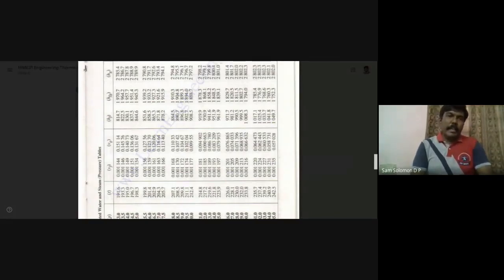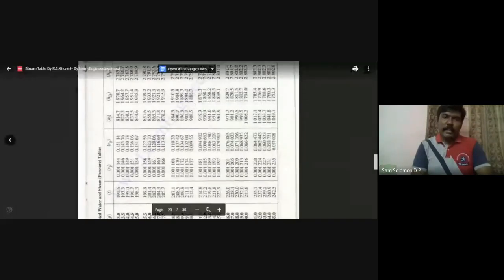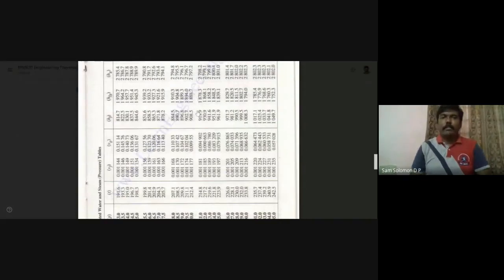We can say H equals HF plus X into HFG. HF is given, X you have found as 0.9 and HFG is 1888.7. With simple substitution you will be able to get the value of H. All this you are finding for 20 bar.